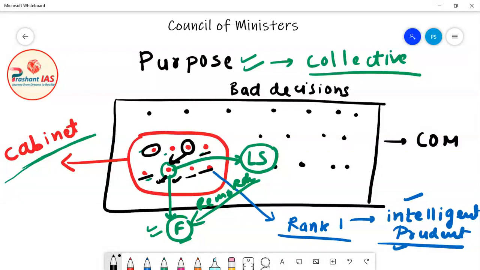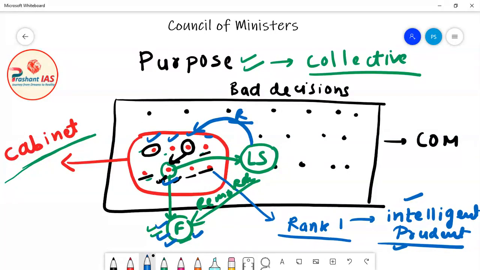And friends, now what is the current condition? The current condition is that all the ministers are collectively responsible to Lok Sabha. Even if a decision related to the finance ministry is defeated in Lok Sabha, then the entire Council of Ministers will be removed. So now all the ministers are concerned that if the finance minister is removed, then we will also be removed.